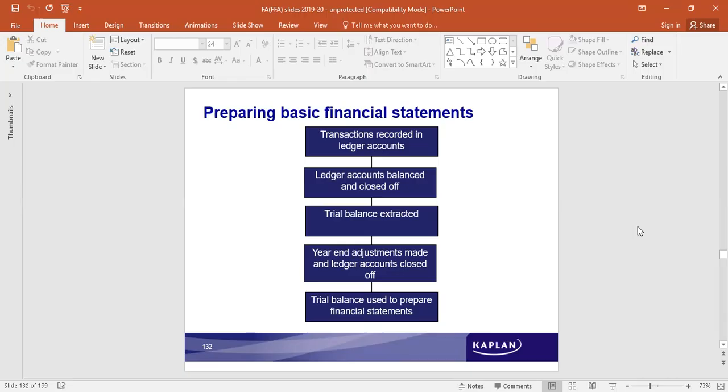After the trial balance is prepared, before the final accounts are prepared, if some adjustments are identified, they would not pass through the journal entries and posting into ledger accounts, because it's at the end of the year now that the final accounts are to be prepared. So the effect is directly shown in the financial statements. Dual effect would be shown. So year-end adjustments are made after ledger accounts are closed off. Trial balance is used to prepare the final statement. That's the accounting cycle. We know that.